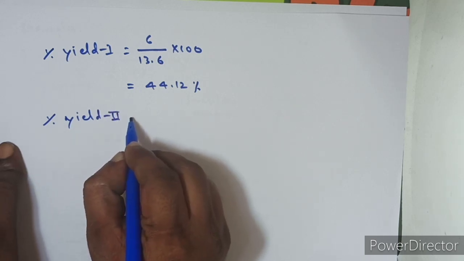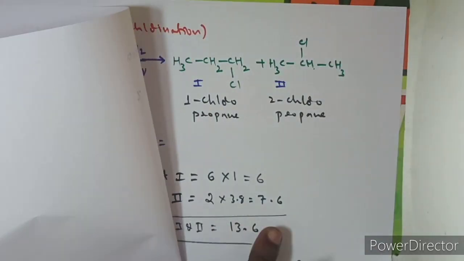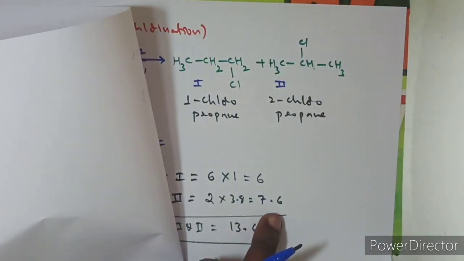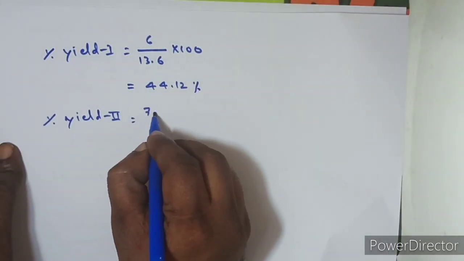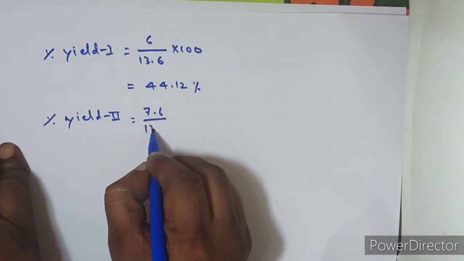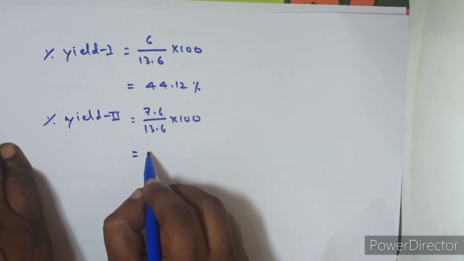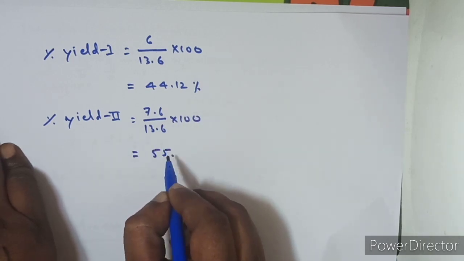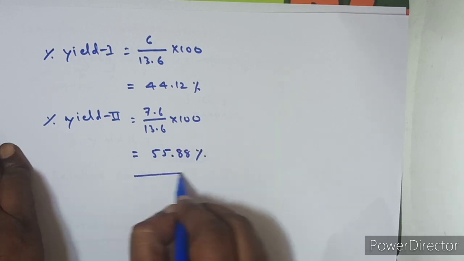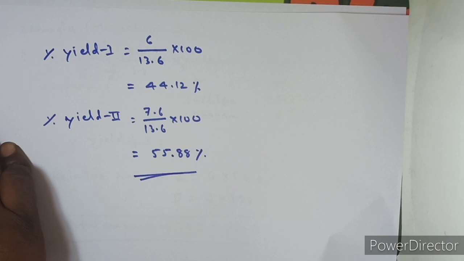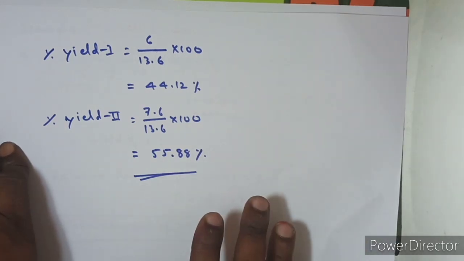Similarly, you can calculate the percentage yield of the second compound. The relative amount of the second compound, as we already calculated, is 7.6, and the total amount is 13.6. So 7.6 by 13.6 into 100. On simplification, you will get 55.88. So this much percentage is produced. If you do it like this, you can calculate the percentage amount of any compound.